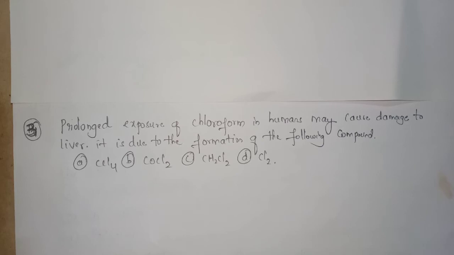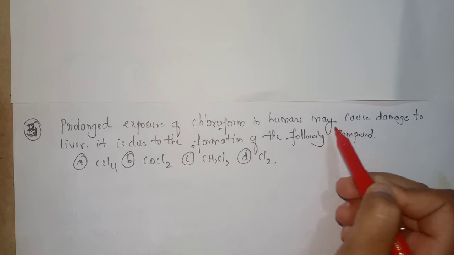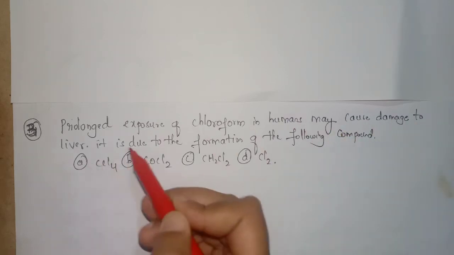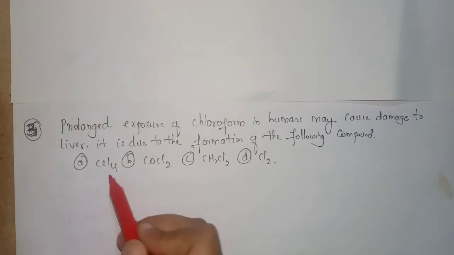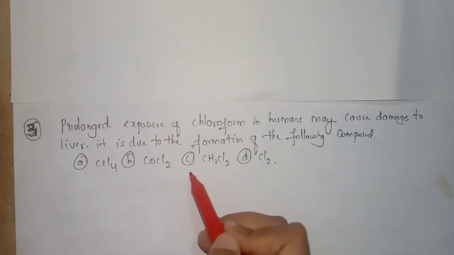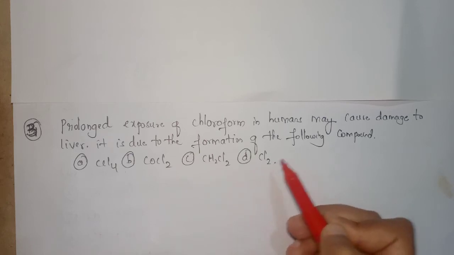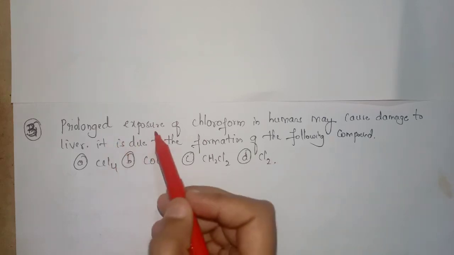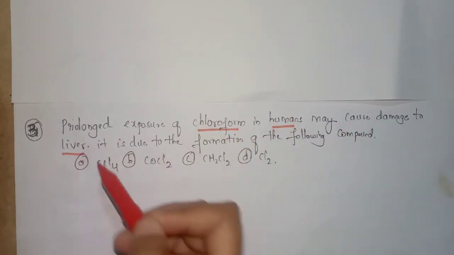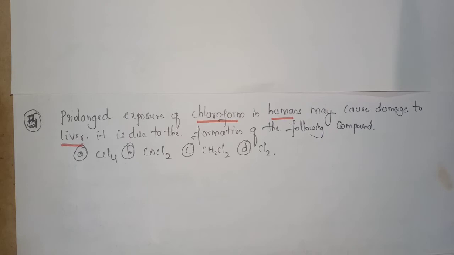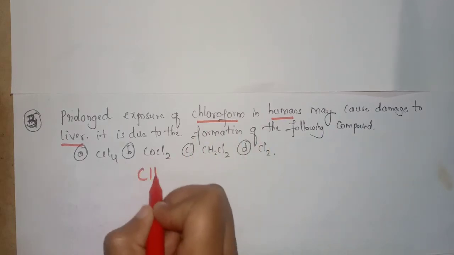Next, coming to the third question. Prolonged exposure of chloroform in humans may cause damage to the liver. It is due to the formation of the following compounds. Option A CCl4, option B COCl2, option C CH2Cl2, and option D Cl2. They are asking why prolonged exposure of chloroform may cause damage to the liver. Why does this happen? Let's consider the reaction of chloroform.